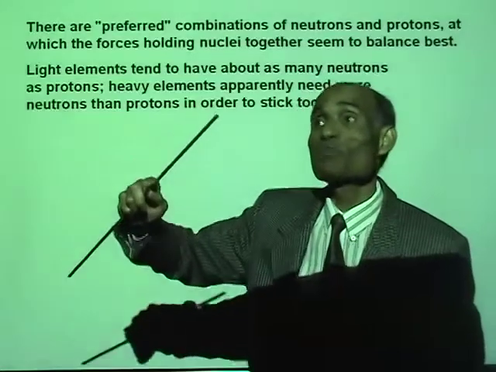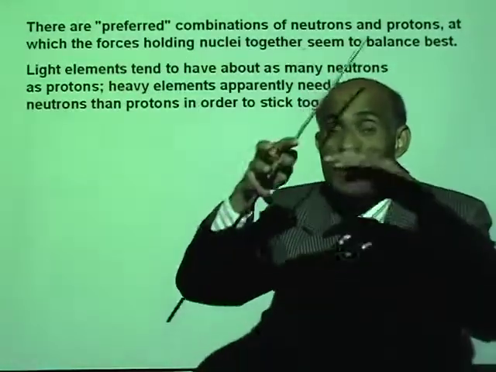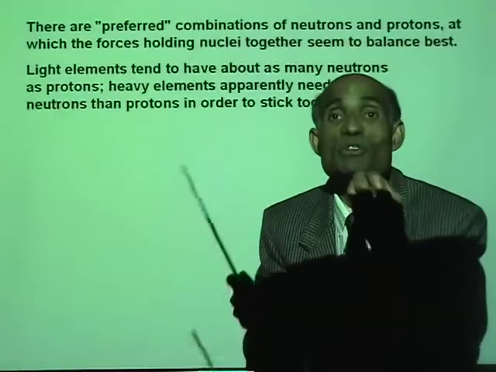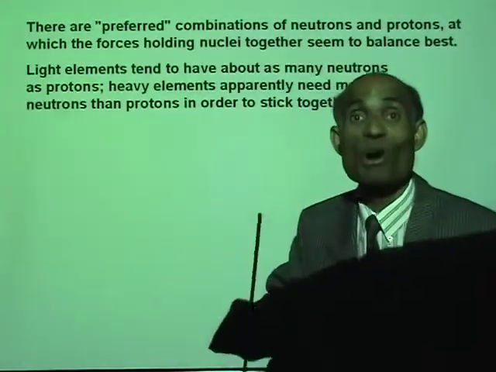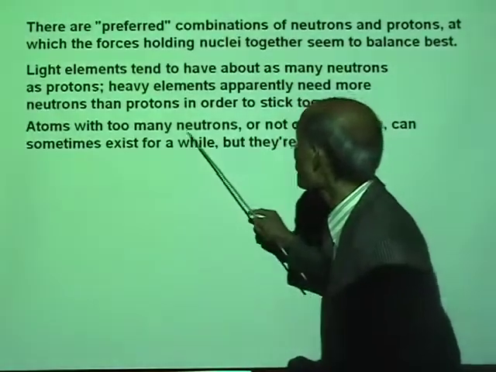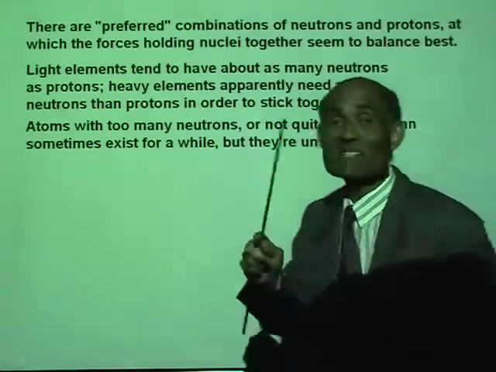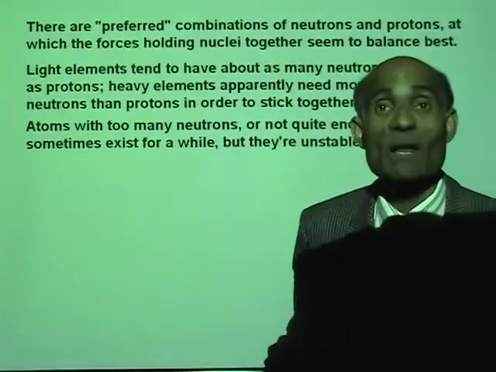But as the elements become heavier and heavier, in order to keep the nucleus together, you need a larger number of neutrons. So atoms with too many neutrons or not quite enough can sometimes exist for a while, but